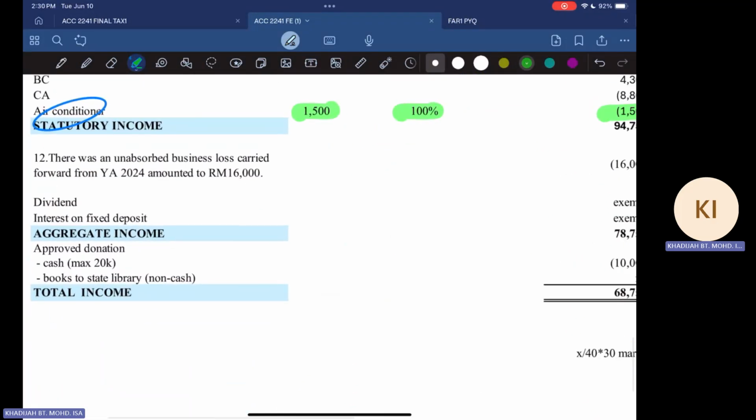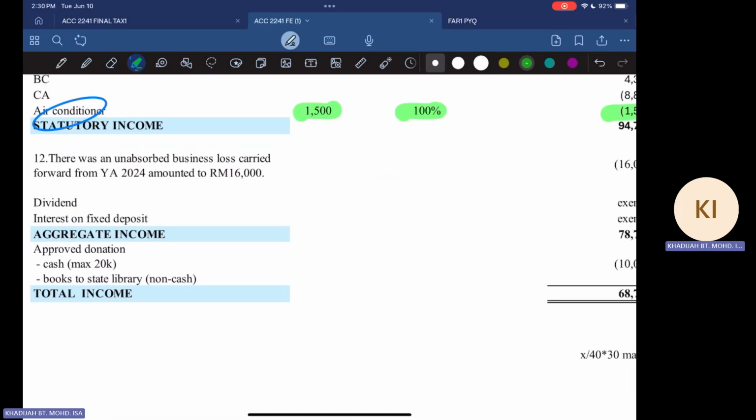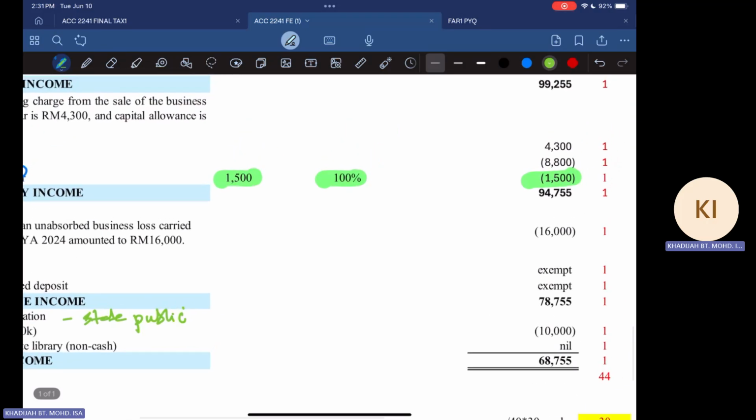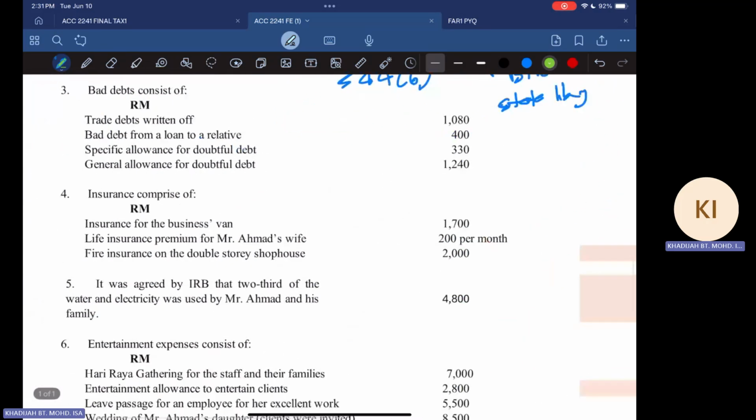You have your approved donation cash in this case to a state library. All right, so state library, which is public, open to the public. So it's allowable, all right. But maximum amount of cash is 20,000. How much you donated just now? Cash of 10,000, isn't it?